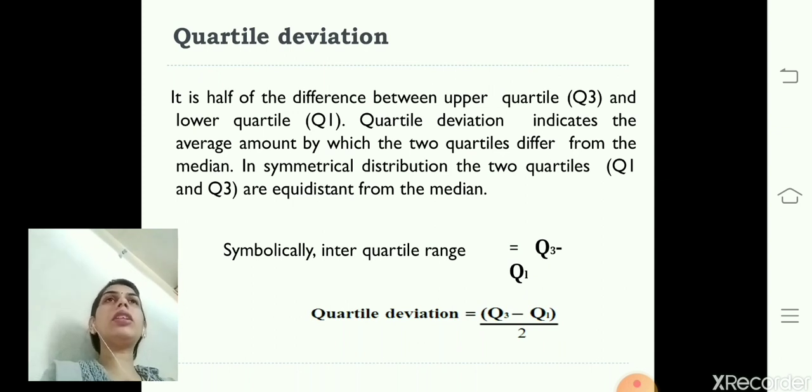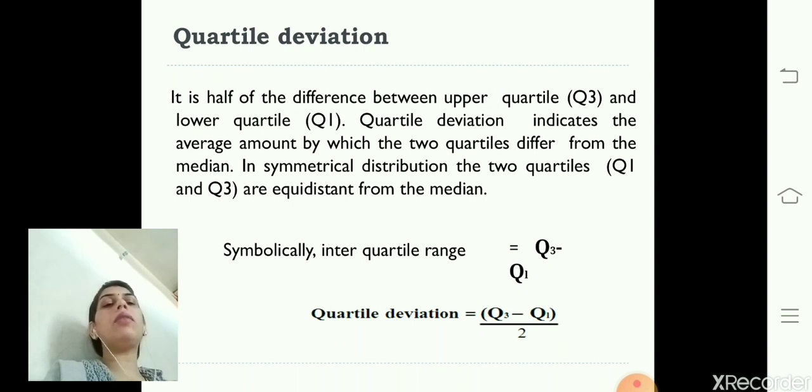Quartile deviation is also calculated for the individual series, discrete series and continuous series. For the individual series, the formula for calculating Q1 is (n plus 1) by 4th item, where n is the number of observations. And for the third quartile, that is Q3, the formula is 3 times (n plus 1) by 4, where n is the number of observations.